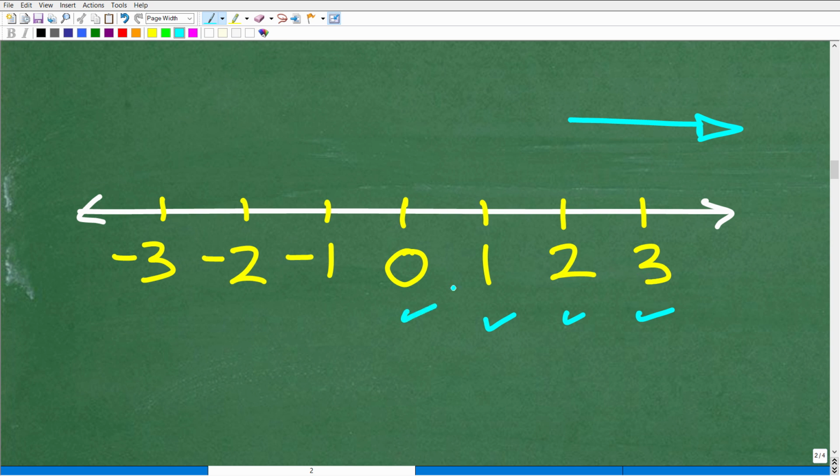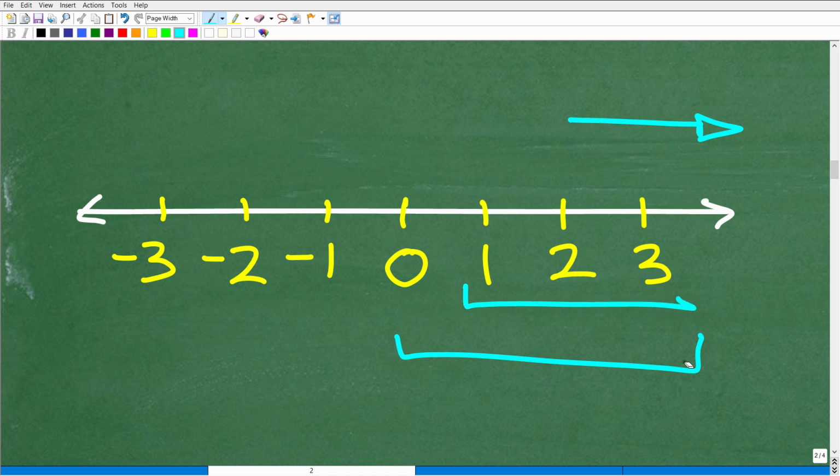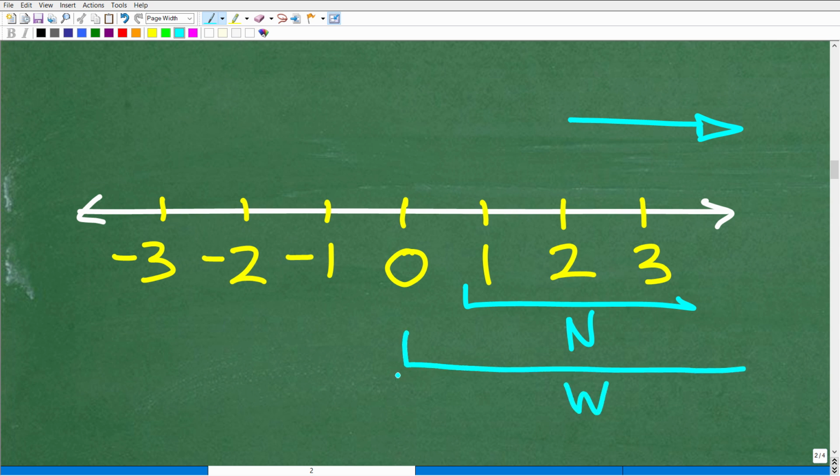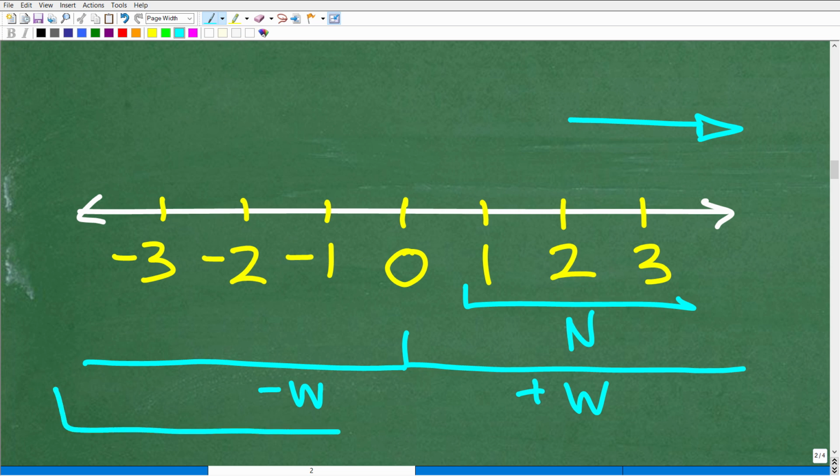When we throw in 0, right here we'll call them the natural numbers. Again, some textbooks call them the natural numbers or counting numbers. Here is 0, and all these numbers here are the whole numbers. Now, if we take the positive whole numbers and the negative whole numbers, we have the entire set of integers.